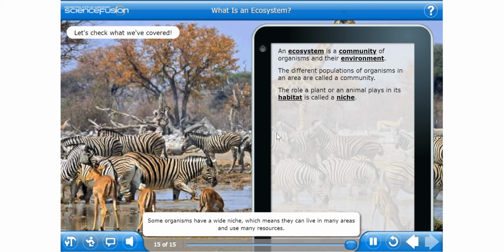Some organisms have a wide niche, which means they can live in many areas and use many resources. Other organisms have a narrow niche. They can use fewer resources and can live in fewer areas.